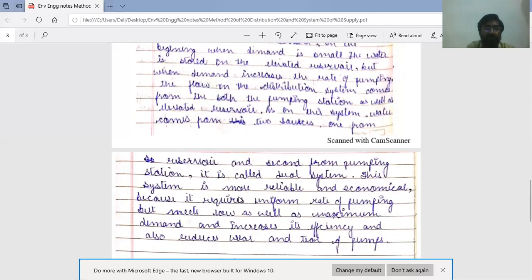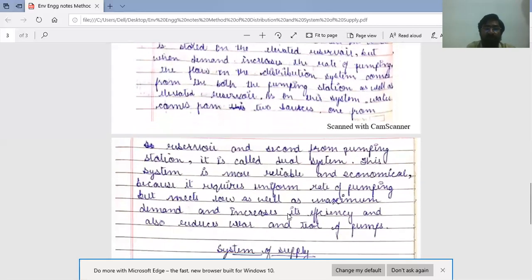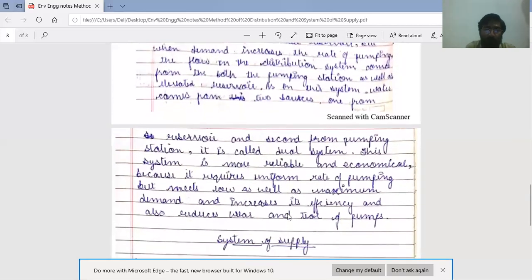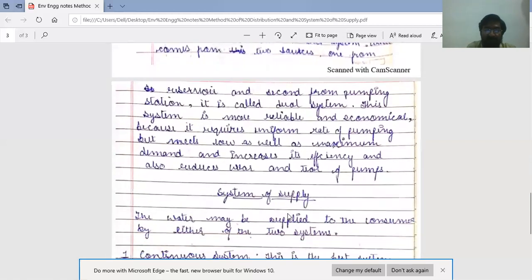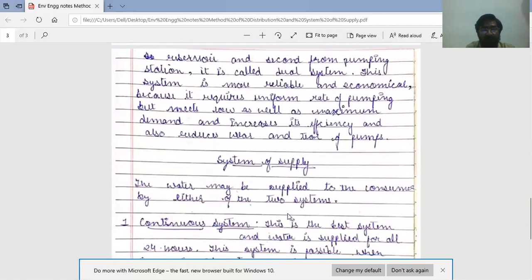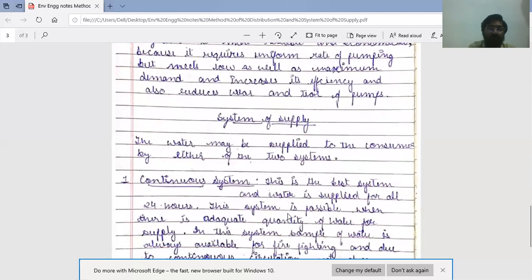This system is more reliable and economical because it requires uniform rate of pumping but meets low as well as maximum demand, increases its efficiency, and also reduces wear and tear of pumps or reduces the load on pumps. These are the three methods of distribution of water for public supply. Now, system of supply.